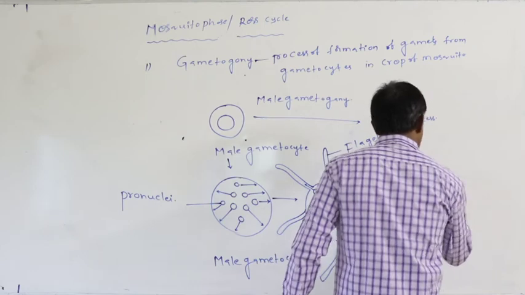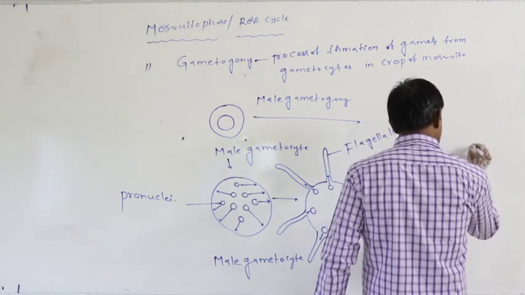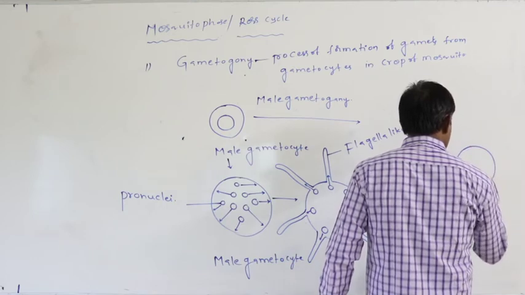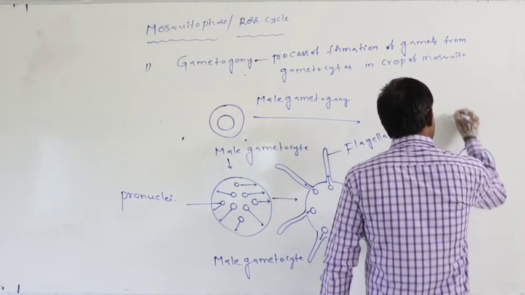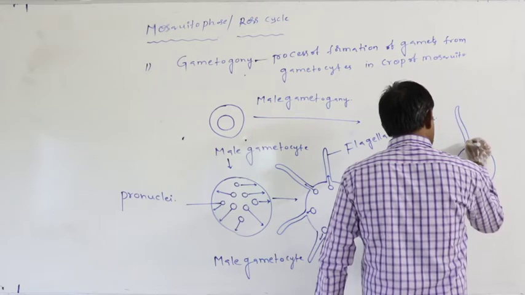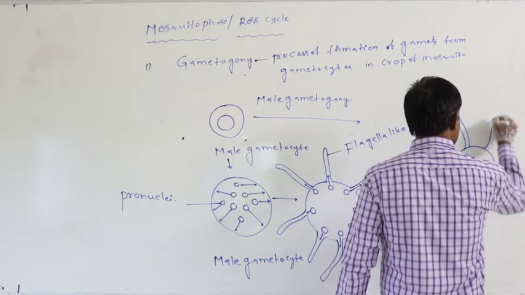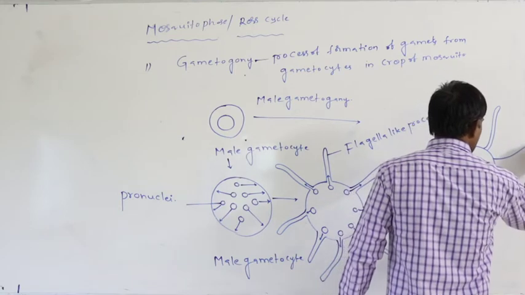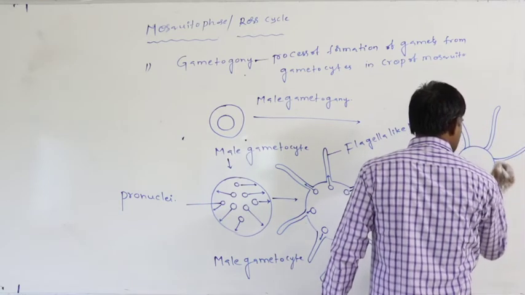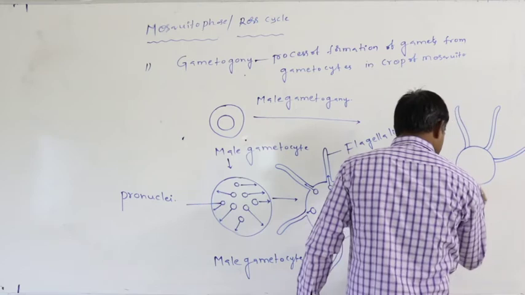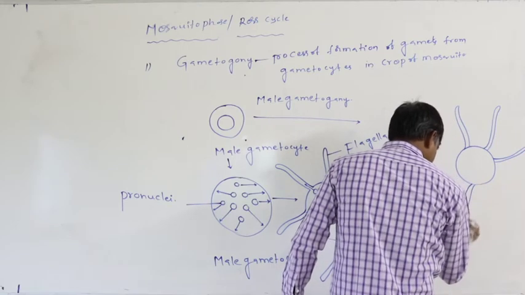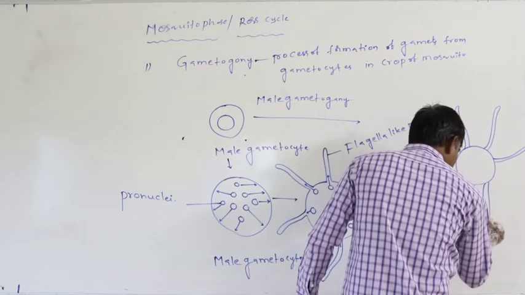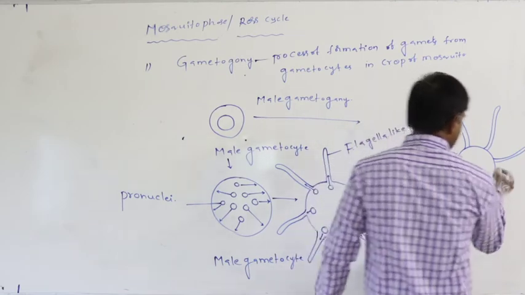As a result of this, finally each and every flagella-like process receives a daughter nucleus, which is said to be the pronucleus. Just assume like this, 8 flagella-like processes, and every one receives